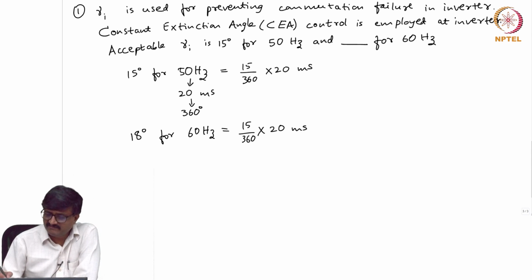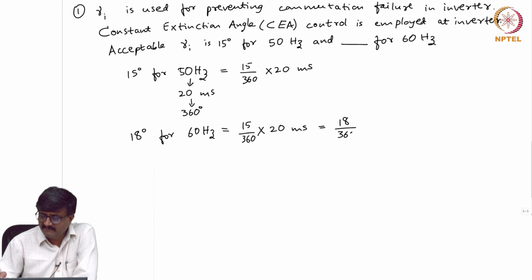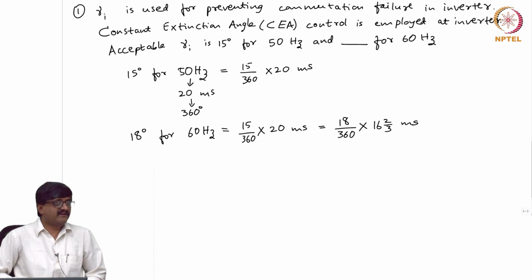That is because this is equal to 18 by 360 into 16 2 by 3 milliseconds. I presume this is a straightforward calculation. If not, let me know. If it is complicated, let me know.